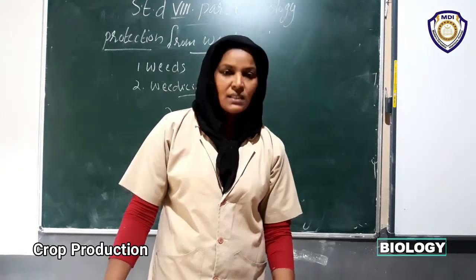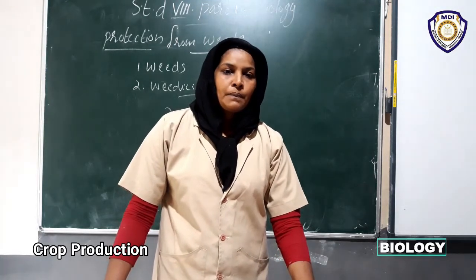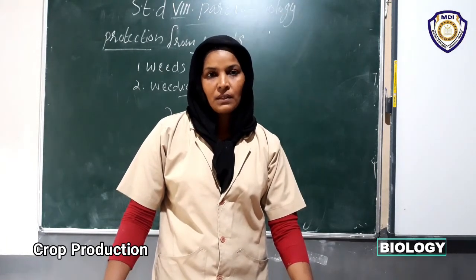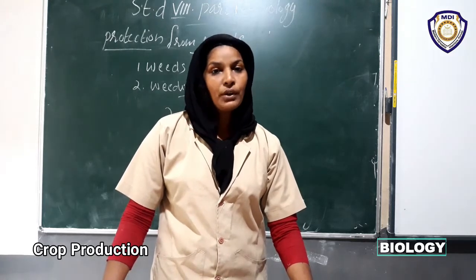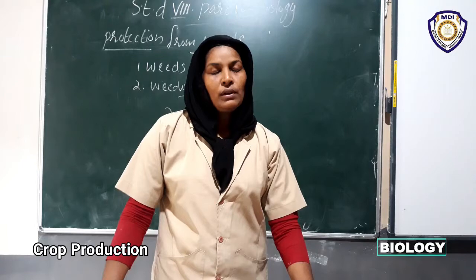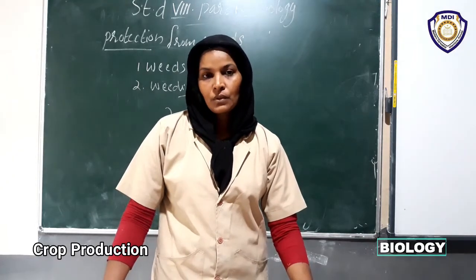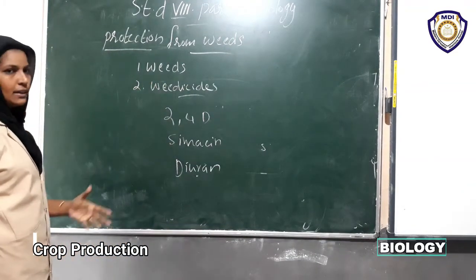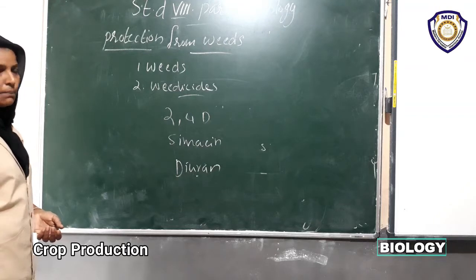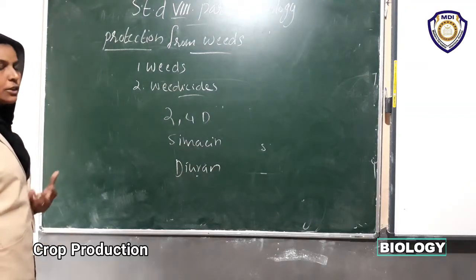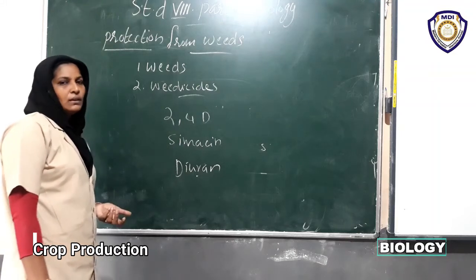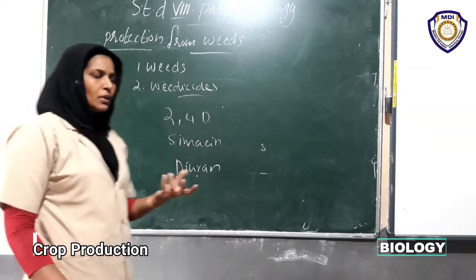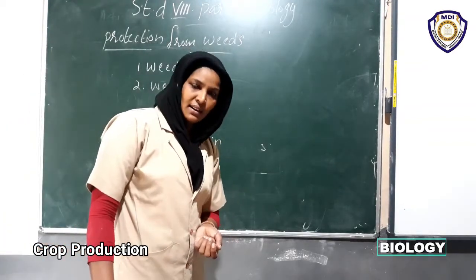Okay, so these are the methods we will use for removing weeds. So now we have studied how we will protect the crops from weeds. Okay, dear children, weeds are the unwanted or undesired plants that are growing with the main plants. We must remove them, because if they are growing, there is a competition. They are competing for food, shelter, nutrients, sunlight, water, etc.